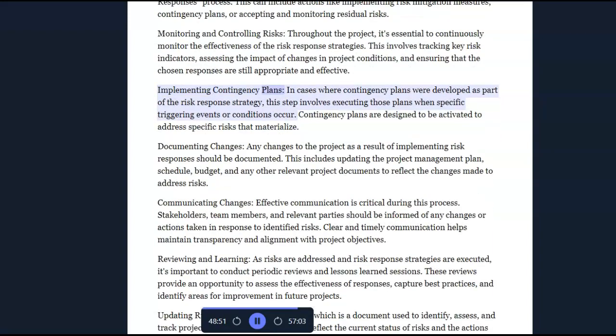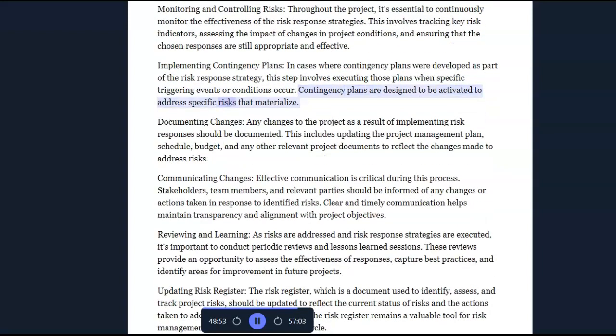Implementing contingency plans. In cases where contingency plans were developed as part of the risk response strategy, this step involves executing those plans when specific triggering events or conditions occur. Contingency plans are designed to be activated to address specific risks that materialize. Documenting changes.